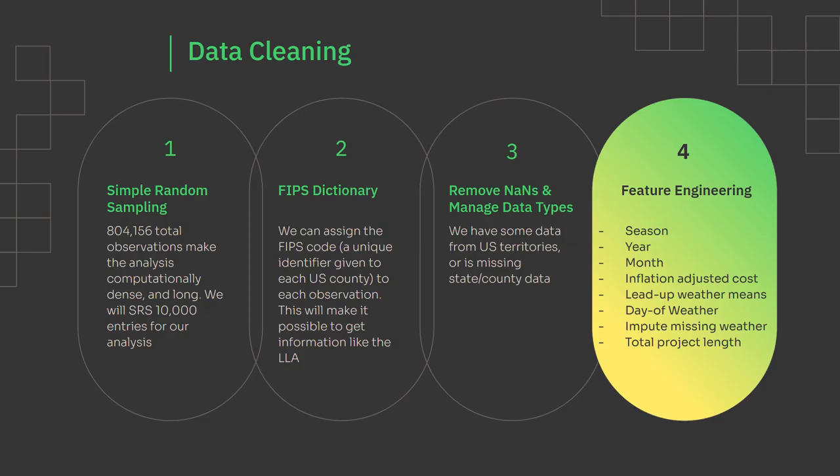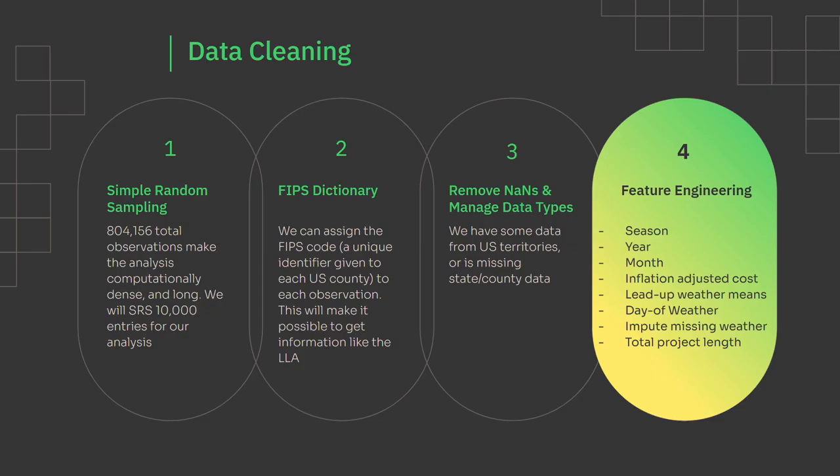So first thing we're going to do is take a simple random sample. Of our 800,000, we're going to, just for the sake of this analysis, drop down to 1,000. We're going to create a FIPS dictionary, which maps the county and state name to the unique FIPS identifier. That'll make it easier to get information like the lat and lon.